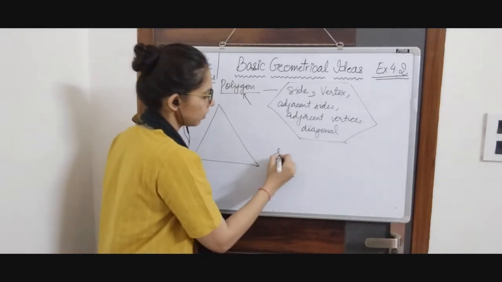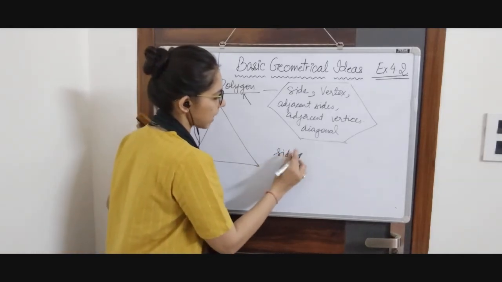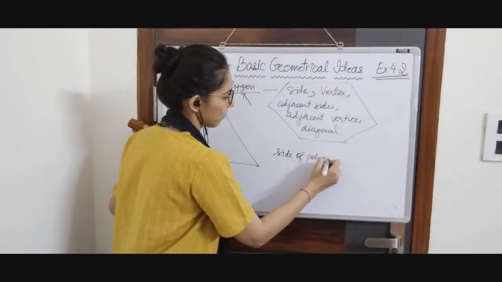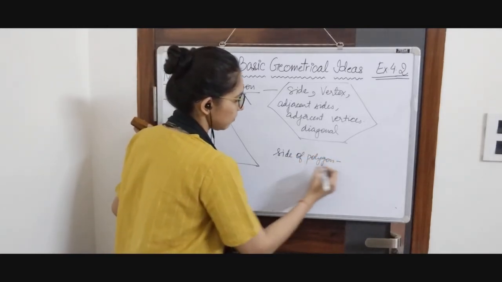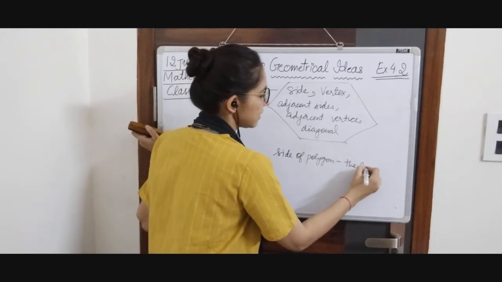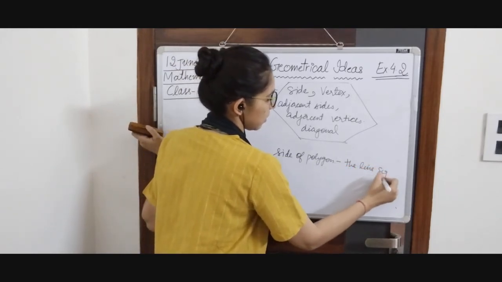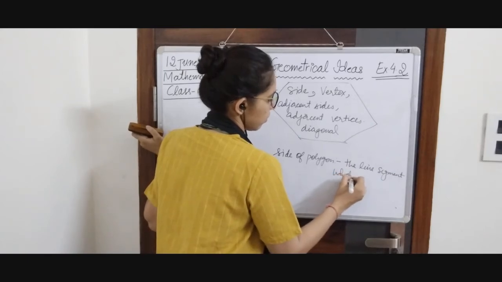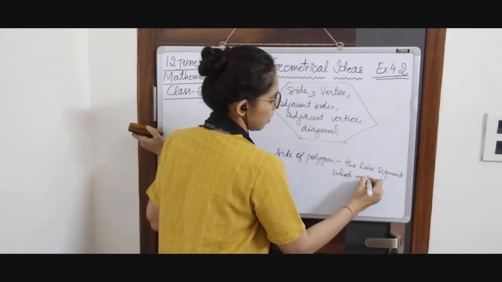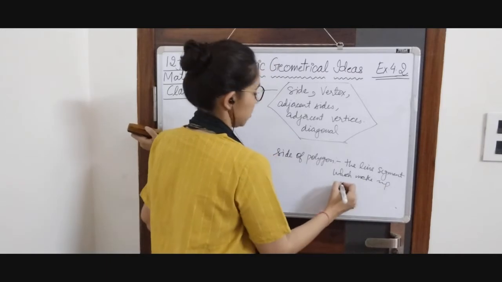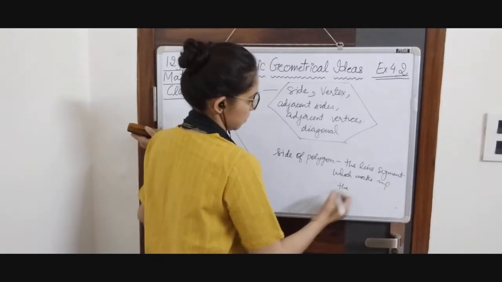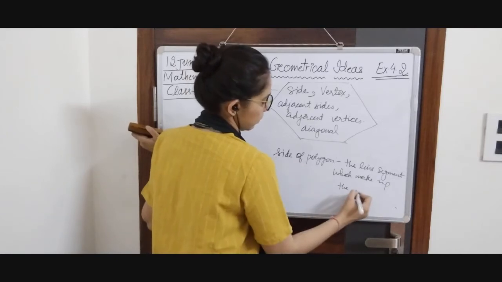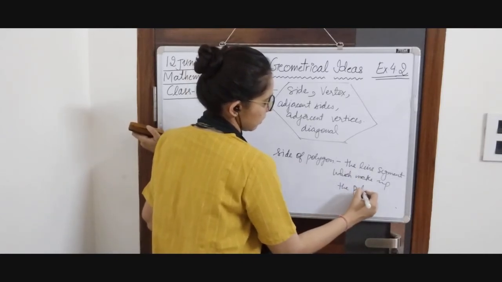So we can safely say that side of a polygon means the line segment which makes up the polygon.